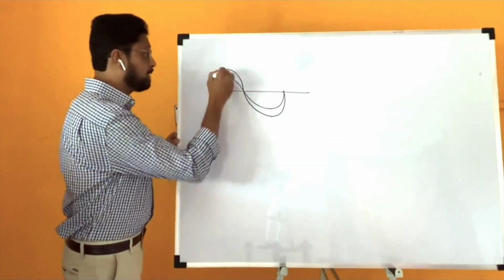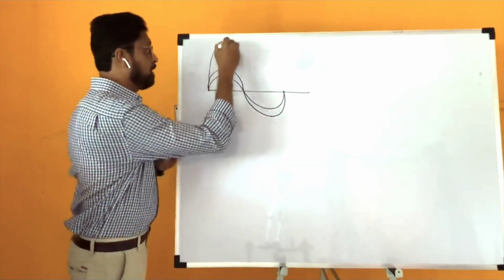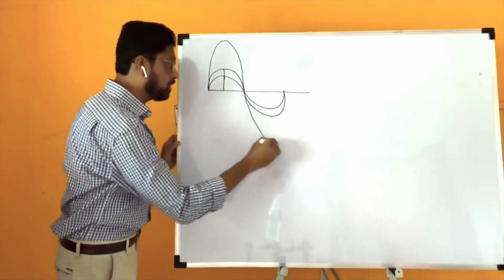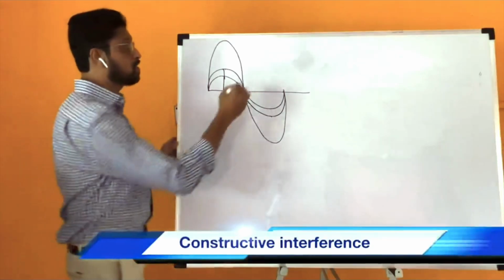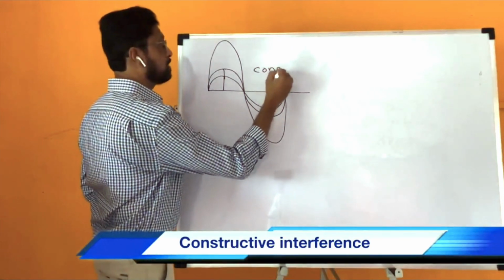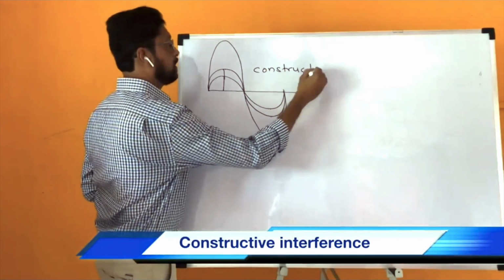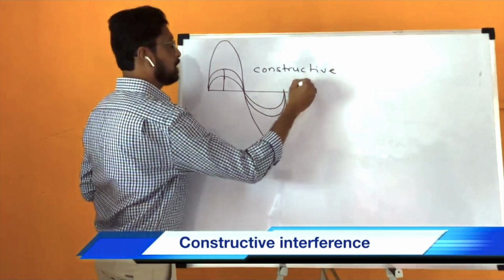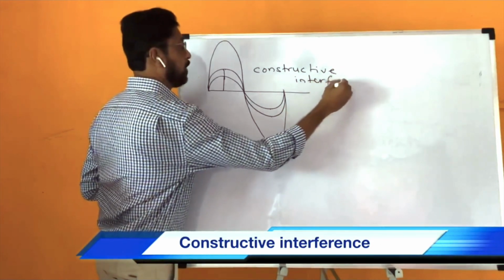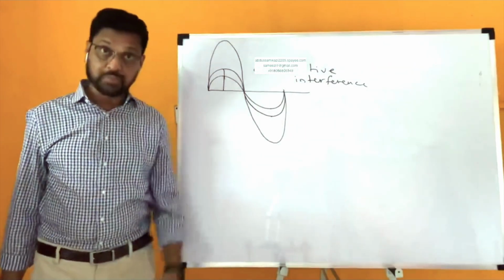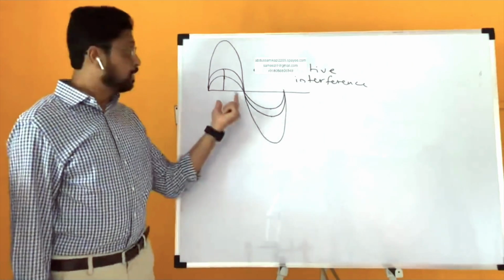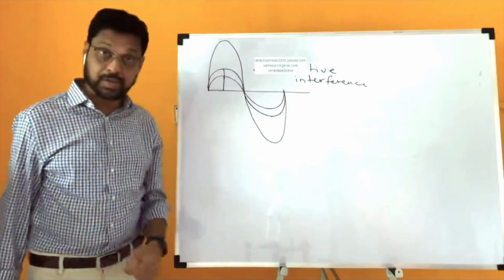This plus this total displacement will be addition of the two. This is called constructive interference. काय म्हणतात याला? Constructive interference. When there is addition of the displacements, it is called as constructive interference.